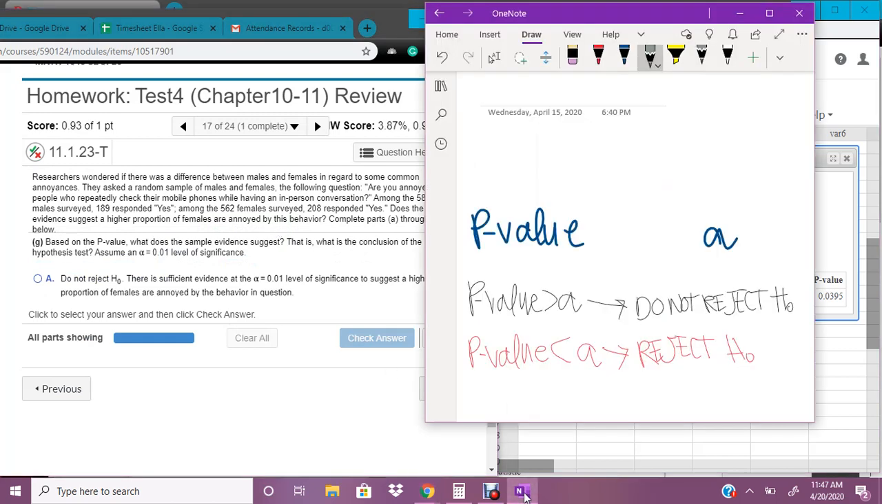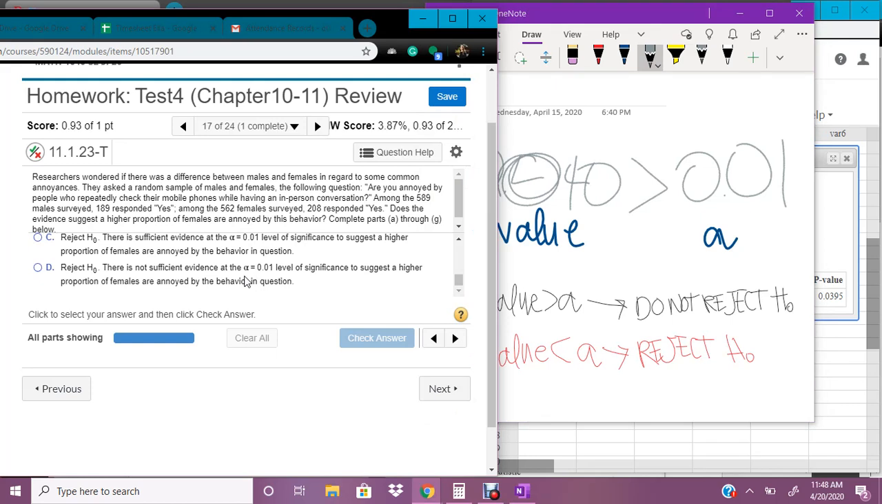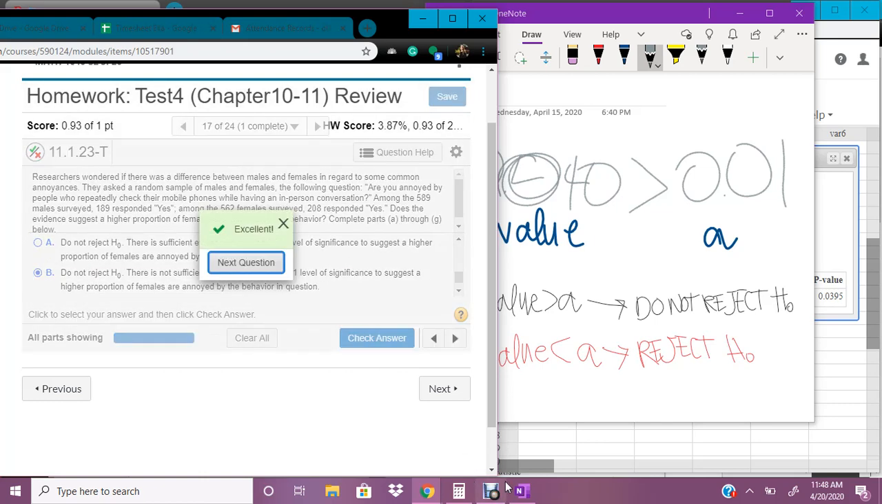So now we're going to compare our p-values. The p-value is 0.040, and our alpha is 0.01, and this is greater than, so we're not going to reject our null hypothesis because there's not sufficient evidence. If we're not rejecting, then there's not sufficient evidence. And there we go. That's question 17.